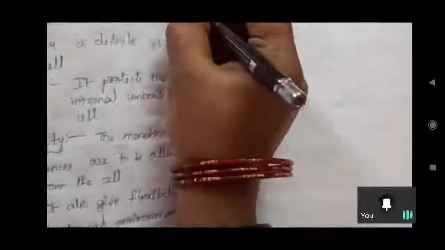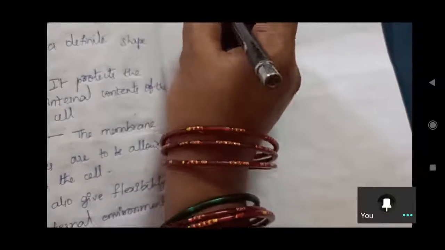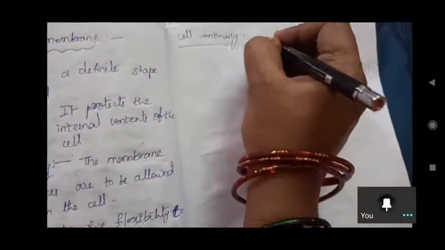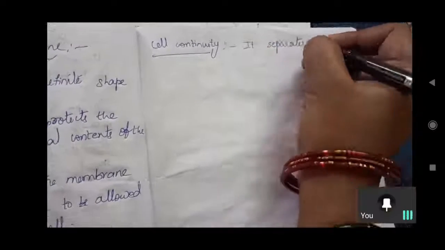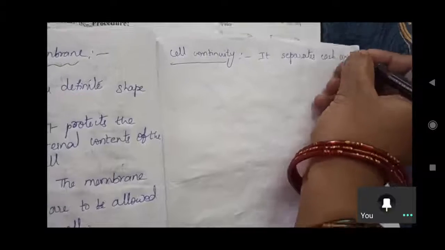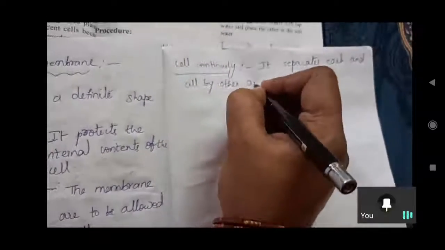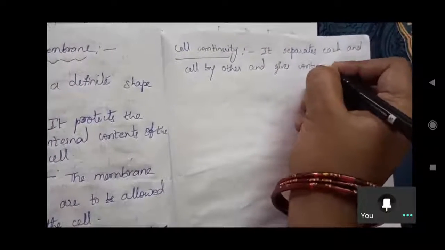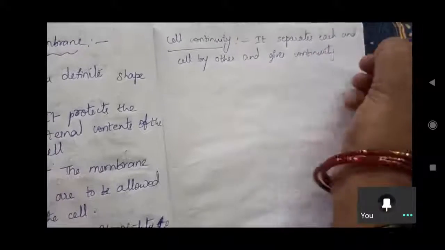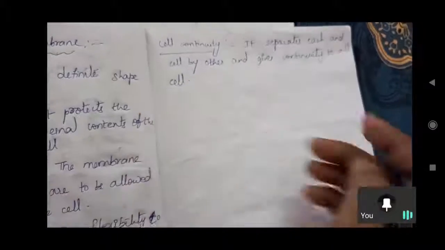And the next one is cell continuity. It separates each cell from the other and gives continuity to the cells, to all cells. One cell is followed by another cell in continuity, like 6th class, 7th class like that. Specialization.